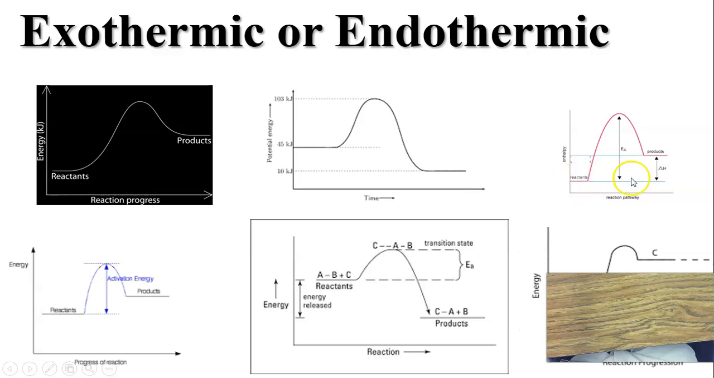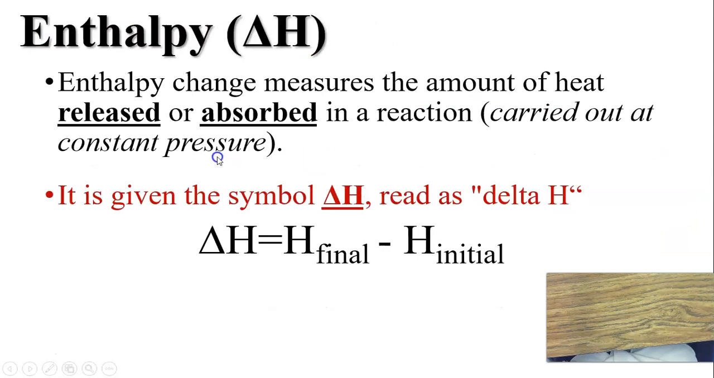Reactants start low and end up high. That's an endothermic reaction. Energy has been gained. Another endothermic reaction: reactants are here and products here. That means energy has gone into the system. This next graph, reactants start here, products down here, which means we've lost this much energy. This is an exothermic reaction. And this last one is another endothermic reaction.